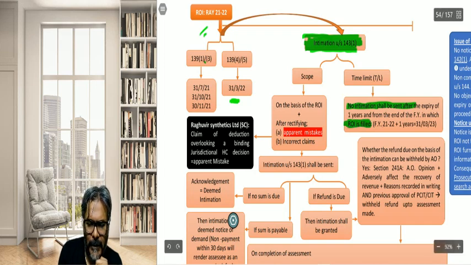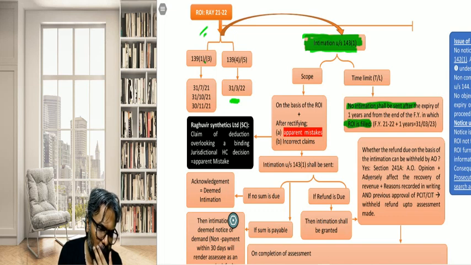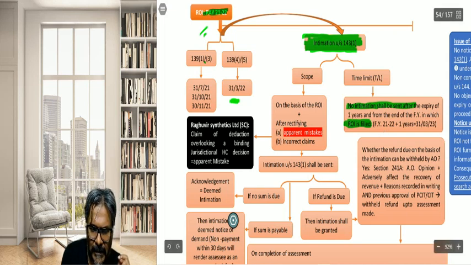So if you see over here, students, the financial year in which the return of income has been filed is financial year 21-22. Obviously, you filed the return of income in this AY itself, so all these are financial year 21-22.